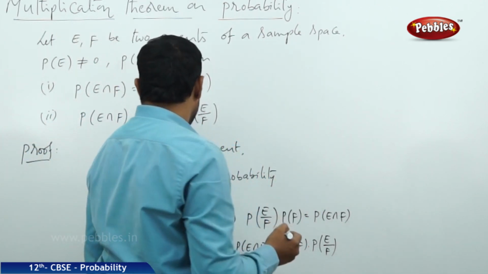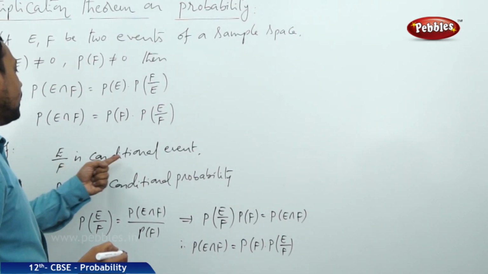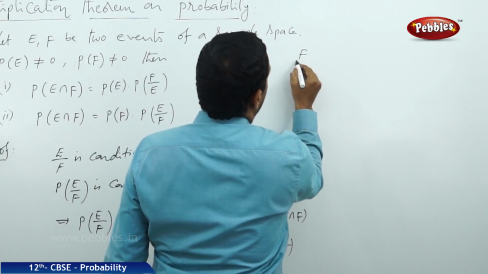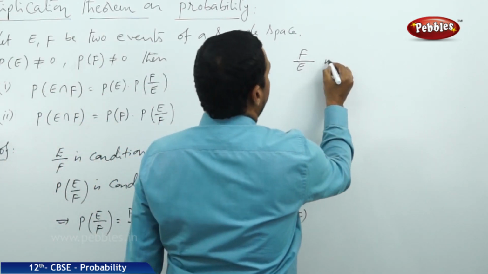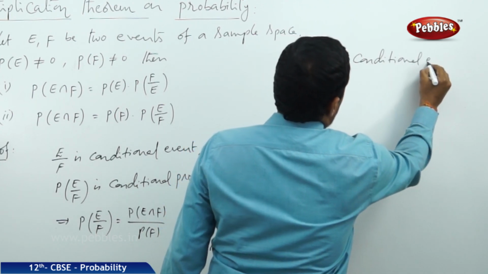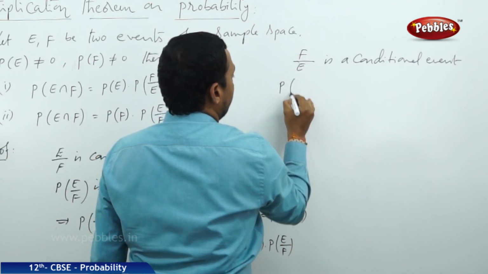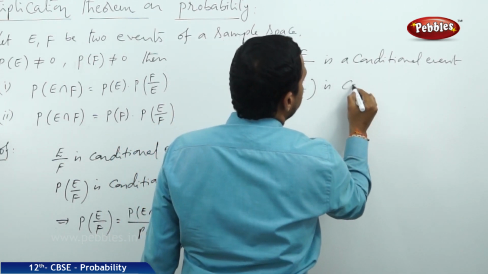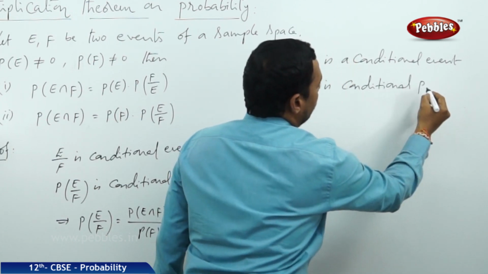Next one, in the same way, F by E is also a conditional event. Now, the probability of this conditional event, that is the probability of F by E, is called conditional probability.